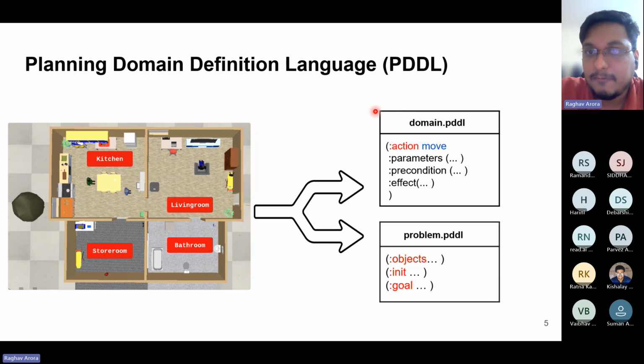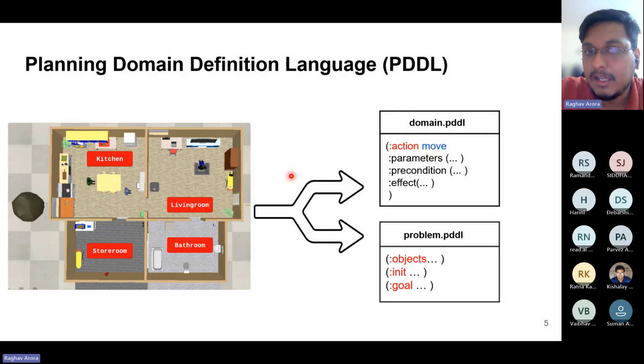So in PDDL, we define a domain in the form of the state space and the action space possible in the environment. We define all the different types of objects that can exist in the environment and all the different states in which the objects can be. Let us look at this example of an action, move. This is just the syntax in which actions are defined in the language, where an action move will have some parameters.